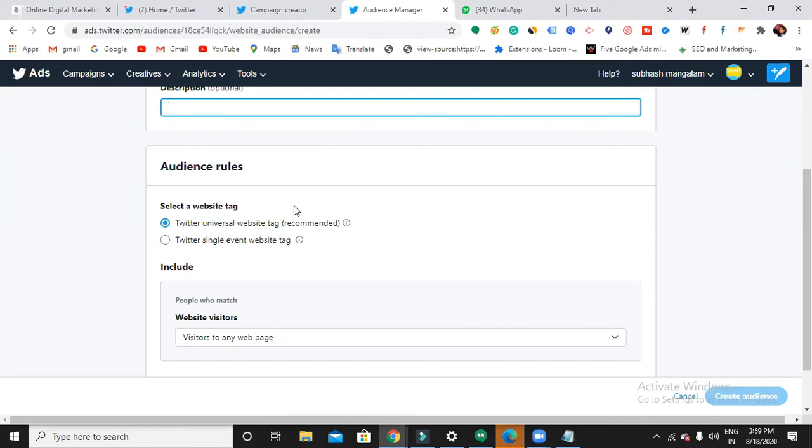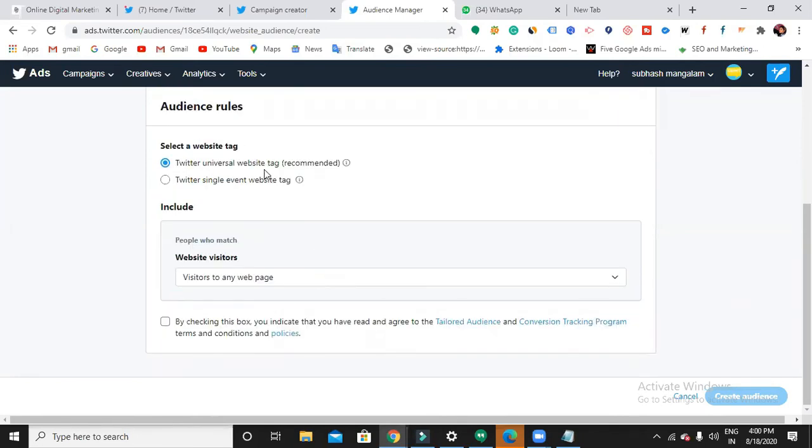You have to define that. The audience rule here: how you want to paste the code, universal tag or else event tag. Definitely I'll go with the universal website tag, same like the insight tag in LinkedIn, pixel in Facebook. Got it?